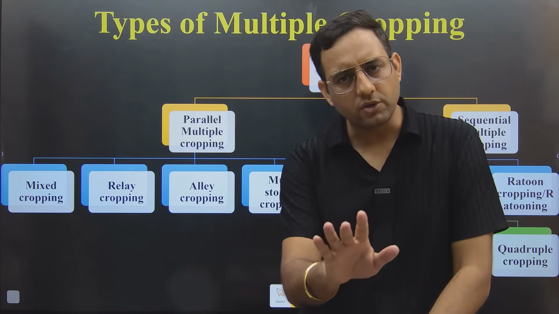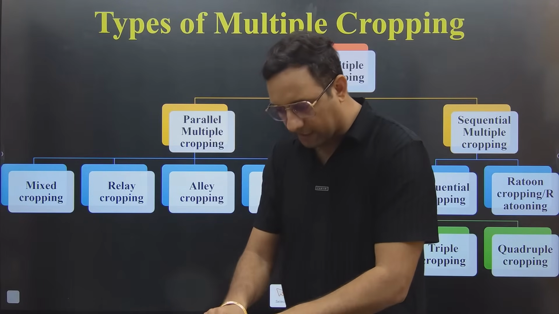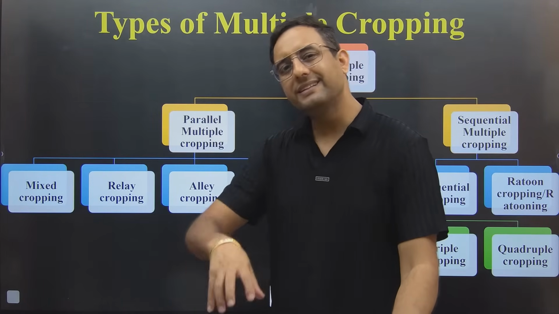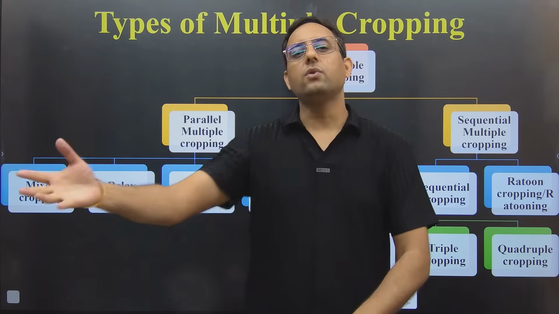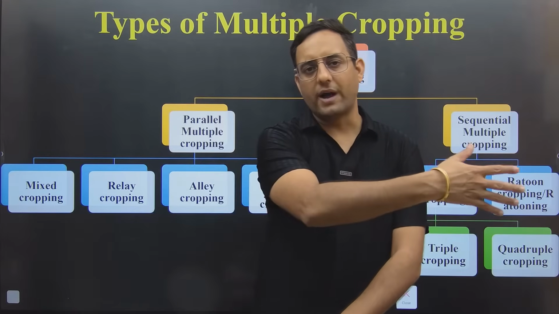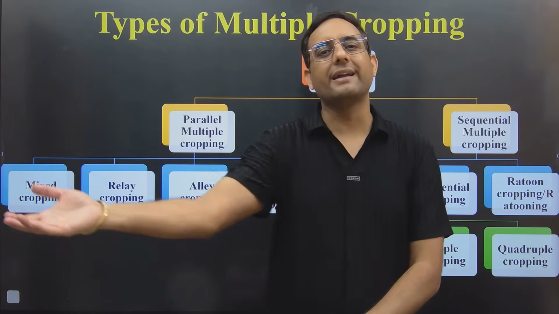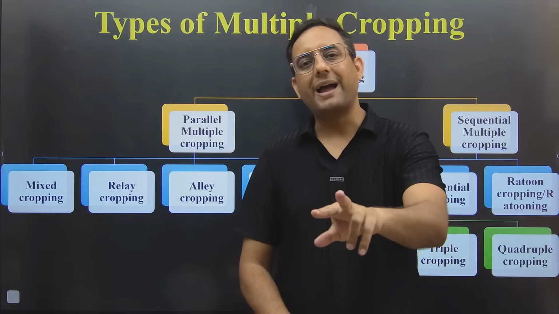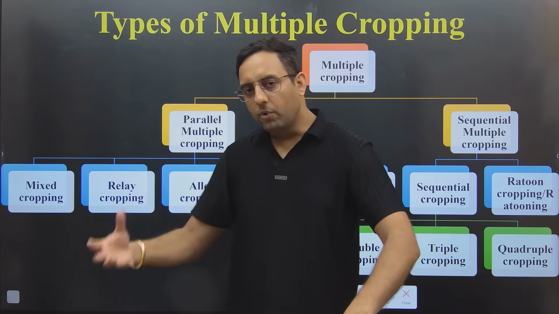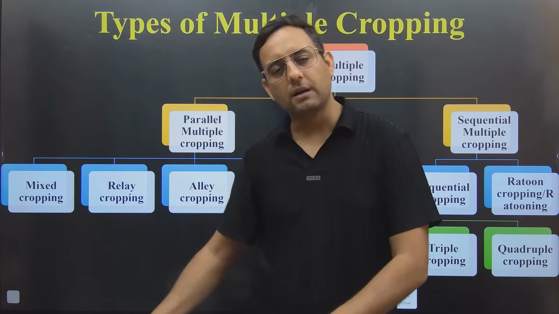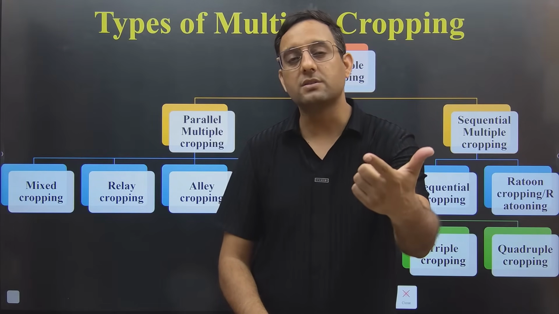I'm asking you, are you sure I should do this? You said, yes, you should go for it. So what I'm doing right now, I am mixing the seed of barseem as well as Japanese mustard. After mixing the seed, in my field, I will put the seed and use the broadcasting method. Why am I doing this? Because in broadcasting we do crisscrossing, one side, second side. This is called the bidirectional or crisscross method, because we are sowing in two directions. So when I am putting the seed like this in the bidirectional method by using the broadcast method, I am growing the seed of Japanese mustard as well as barseem.